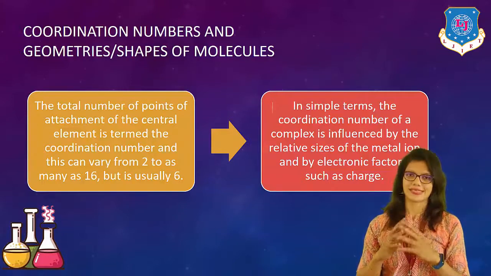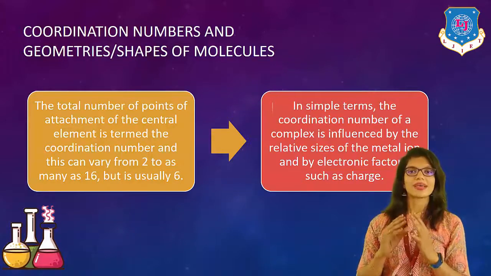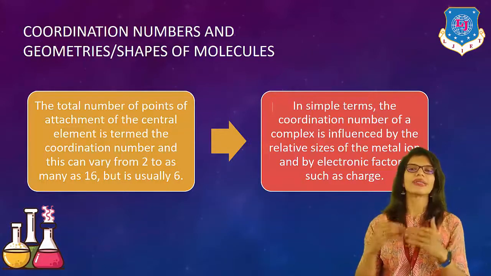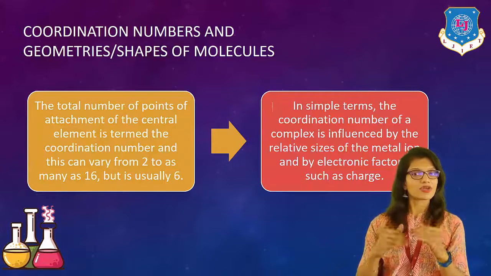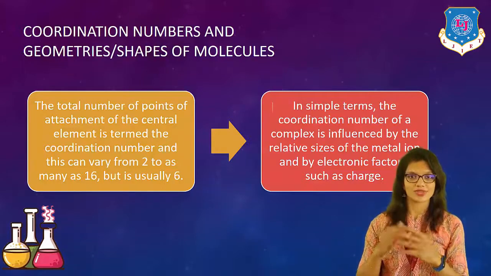Generally, it is 6. In simple terms, the coordination number of a complex can be influenced by the relative sizes of the metal ion, by their electronic factors, by their electronic charge.